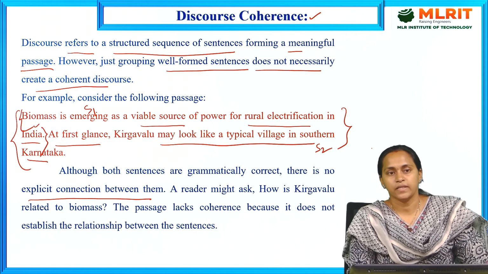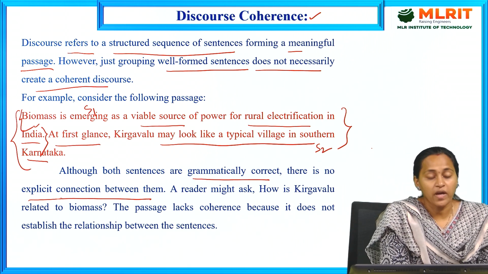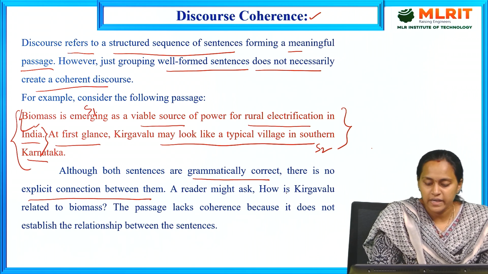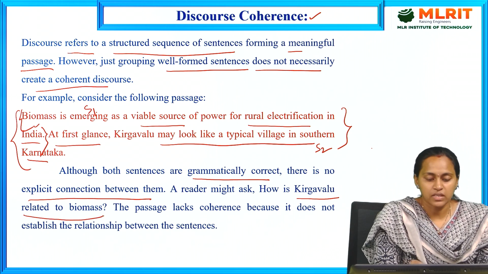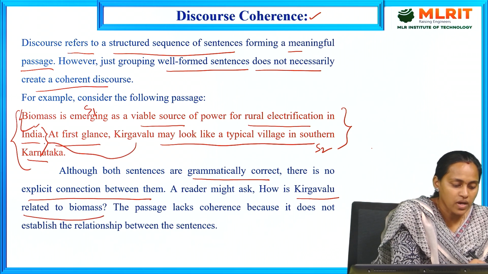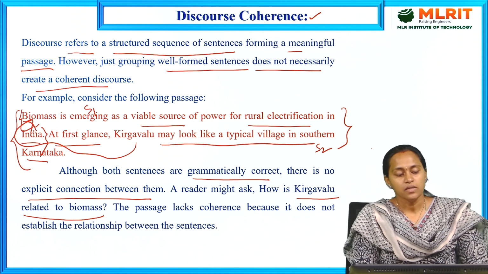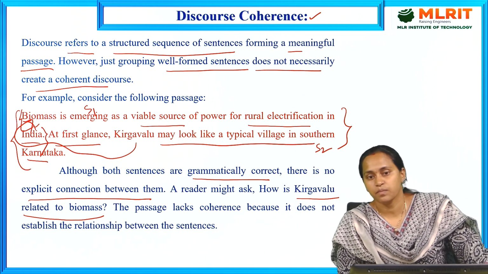There is no express connection between sentence 1 and sentence 2. The reader might ask, how is Kirgahalu related to biomass?